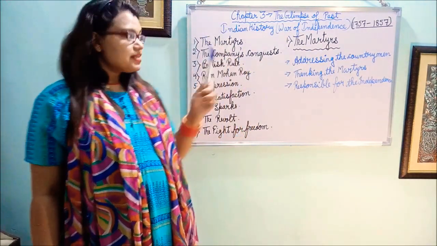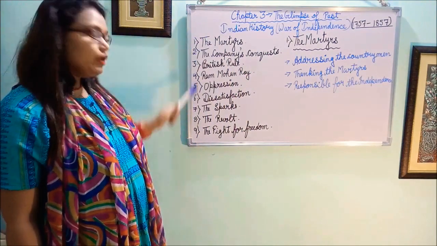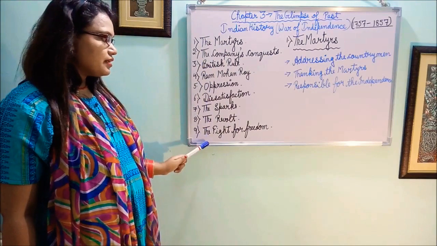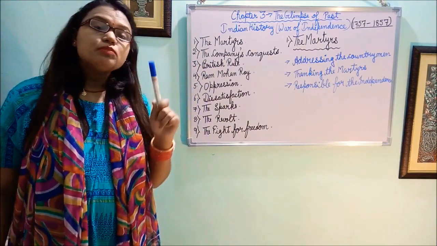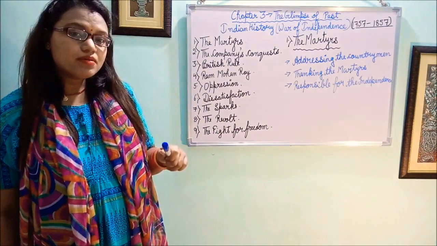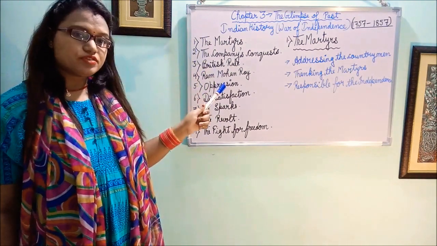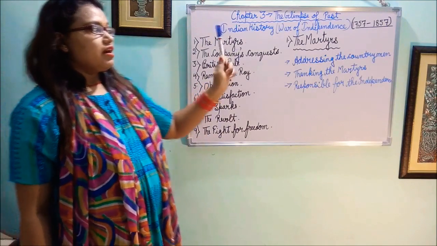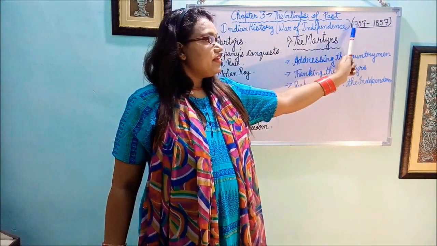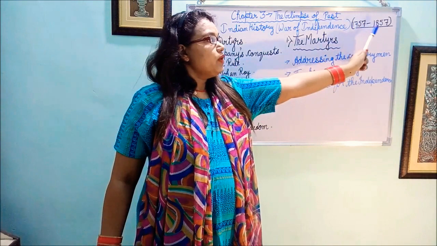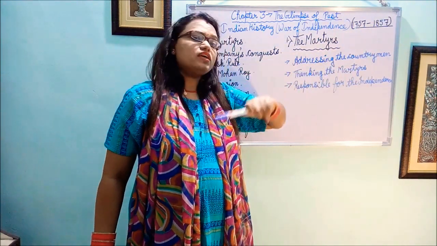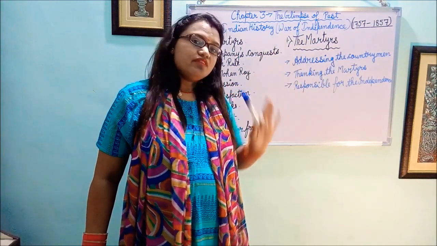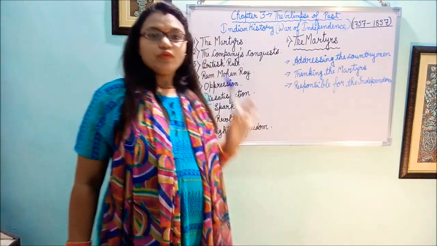Understand? This chapter is divided into 9 parts. If you will see in your book, these 9 parts are having some speech bubbles. And through the speech bubbles, we will read about the history. Understand? And these 9 parts cover the time from 1757 to 1857. Means what type of event happened during that time we will discuss in this chapter one by one.